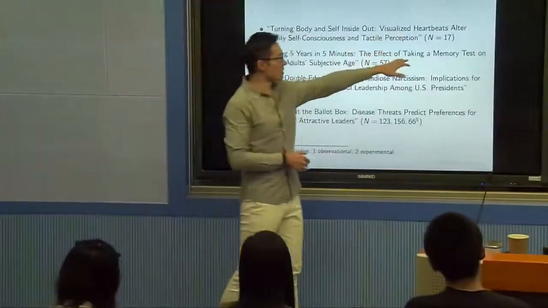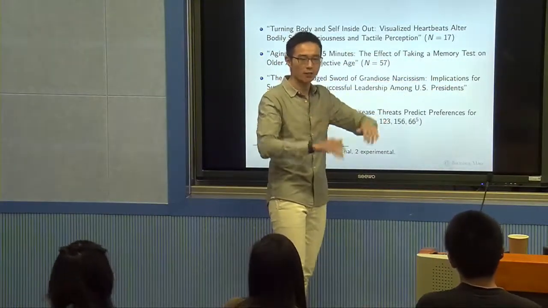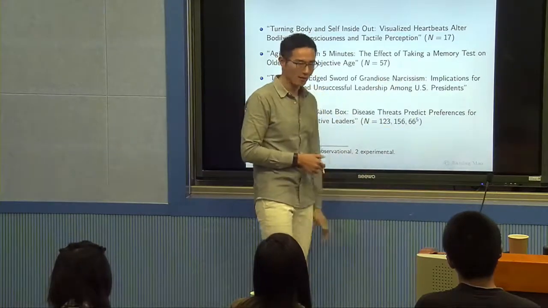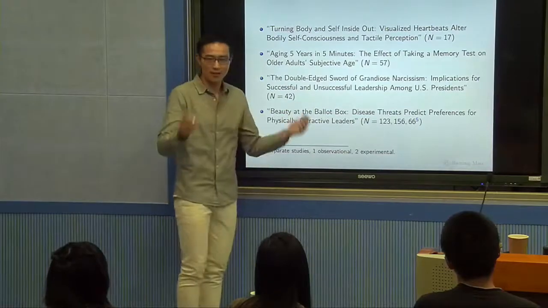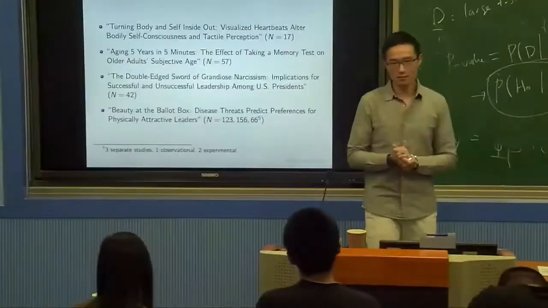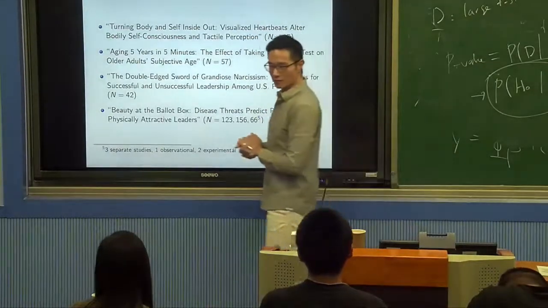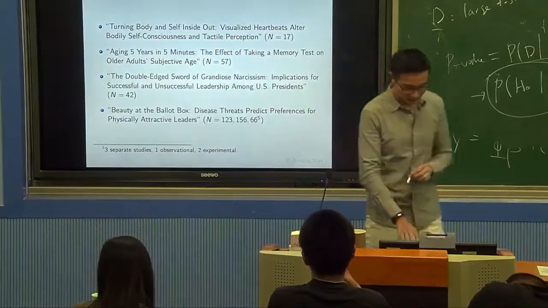So people did an experiment involving 17 people, they got a significant p-value, and they published in the top journal in psychology. And this one is 57, this is 42. These are all pathetic, in a sense. In other words, just looking at the sample size alone says that we probably should not ever trust whatever results they get.